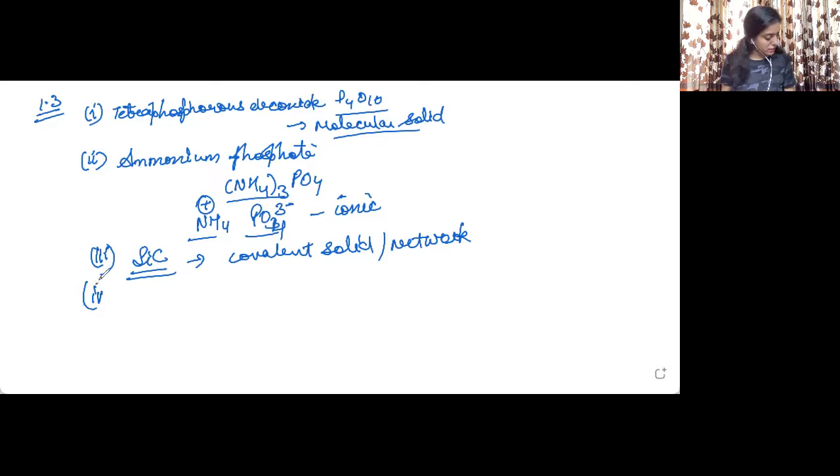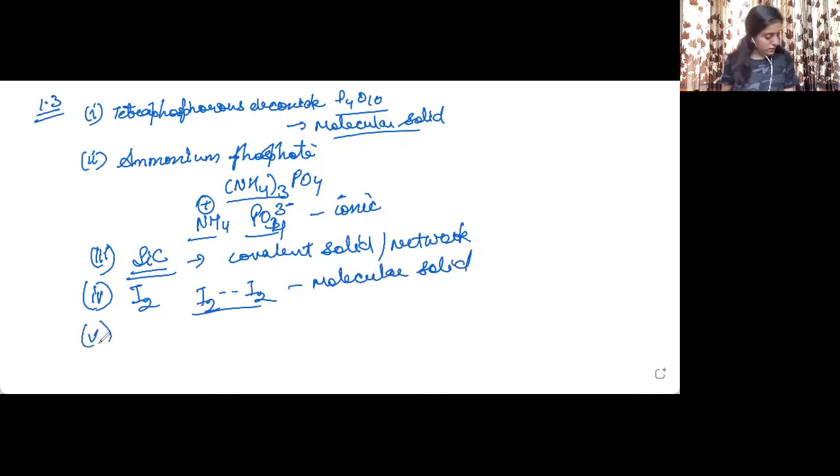Then the fourth one is I2. Again, it is a molecule. When we talk about the interaction between the I2 molecules, it is not a proper covalent bond. It is an interaction, induced dipole interactions, that is the London forces, or we can say van der Waals forces. Because it is composed of molecules, it is also a molecular solid.